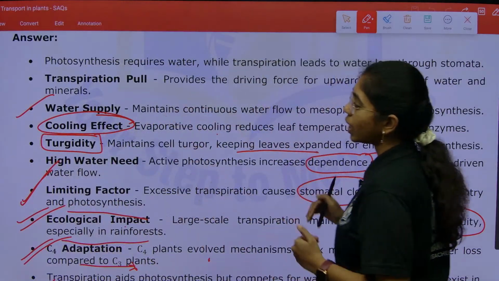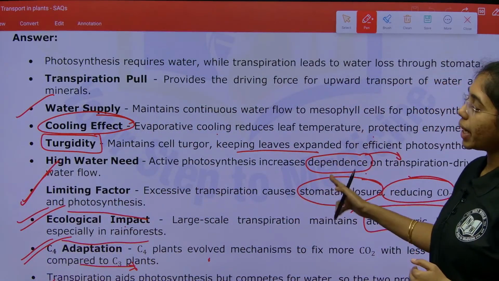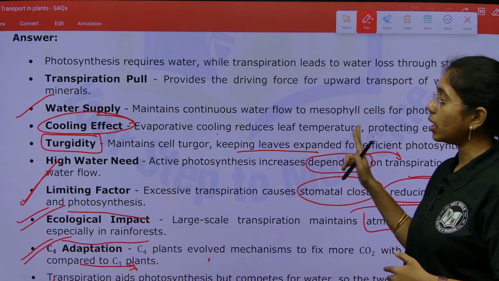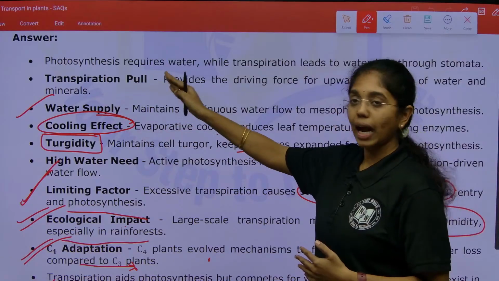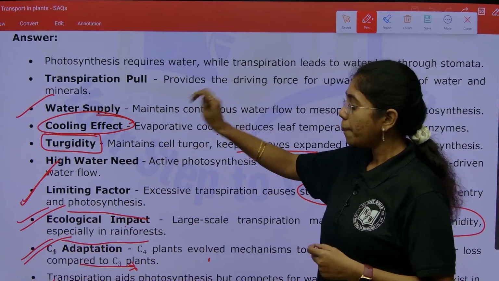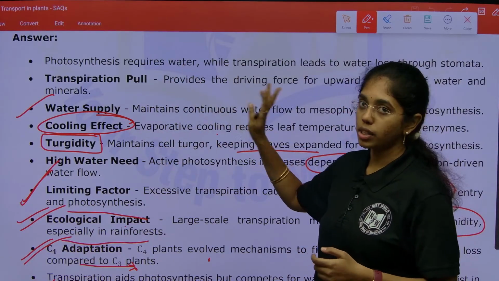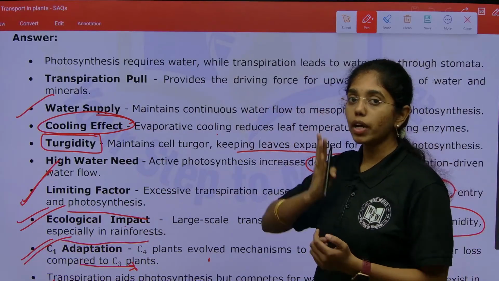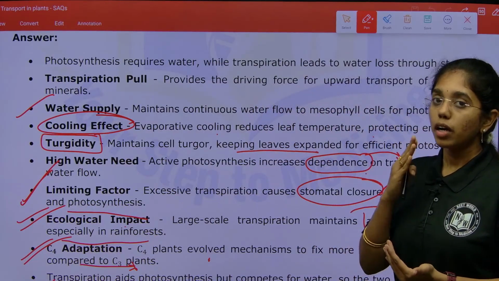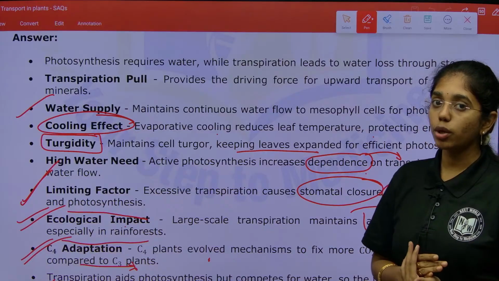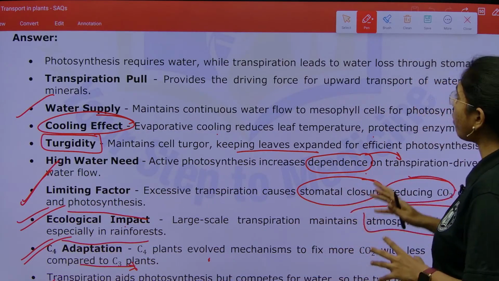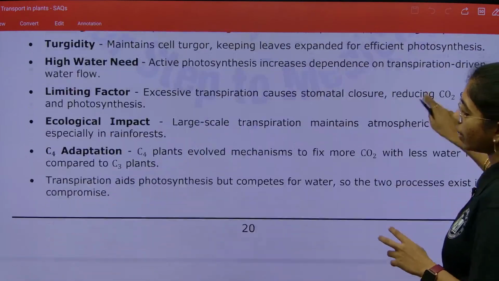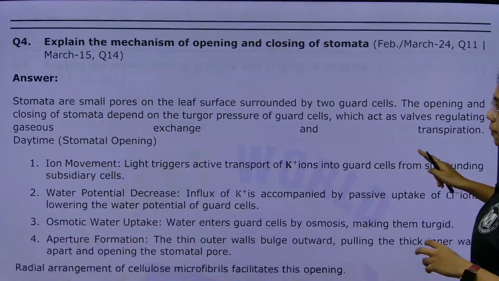All the points given here should be maintained in the same sequence. You can give the points in an alternate order also, but make sure you present all the points in the exam. For a 4-marker question, if you provide 8 points accurately, that is enough. Provide 8 points accurately in a systematic way for a 4 marks answer, then you will get a good mark.